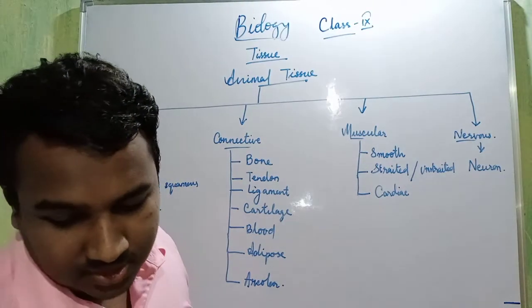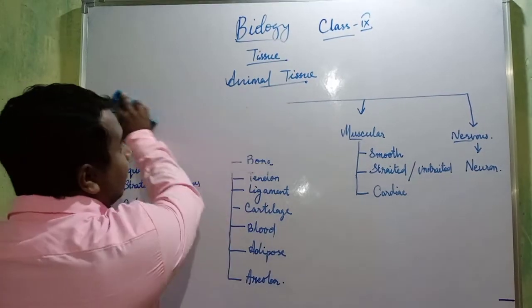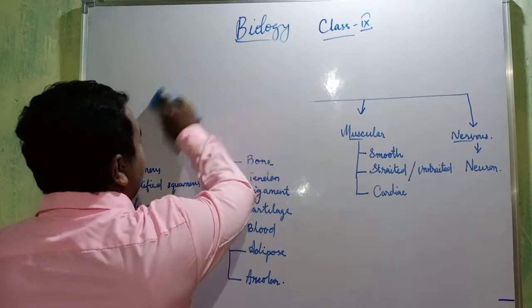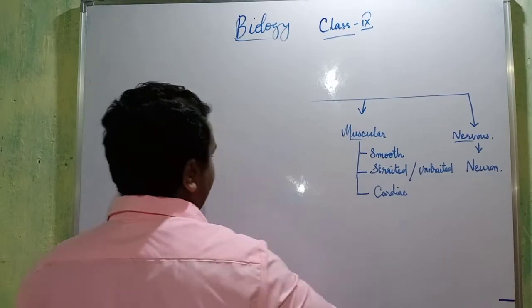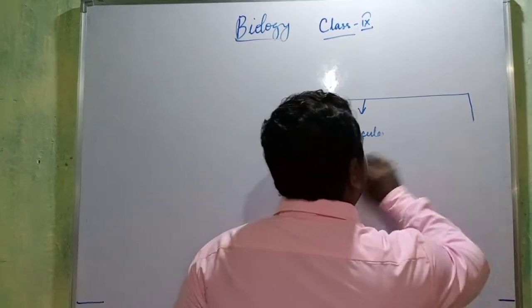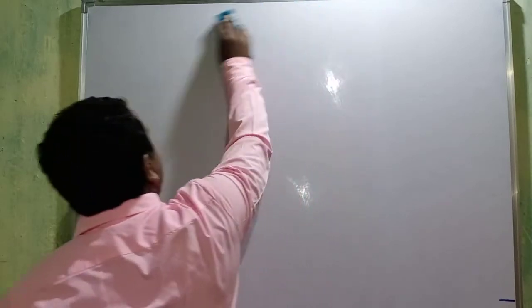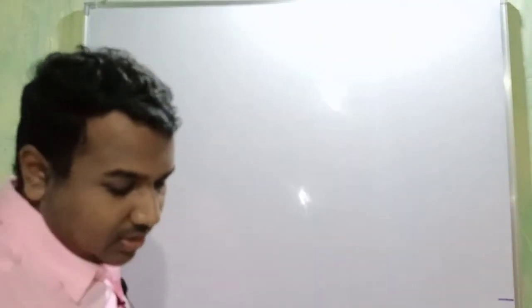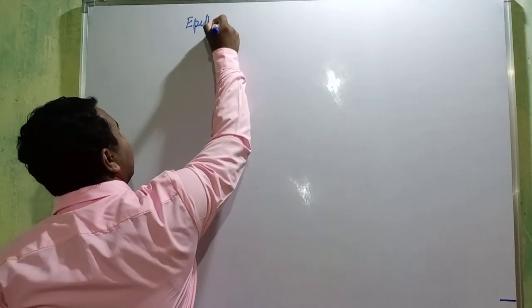So we'll start with the epithelium tissue or epithelial tissue. The first type of tissue is epithelium tissue or epithelial tissue.